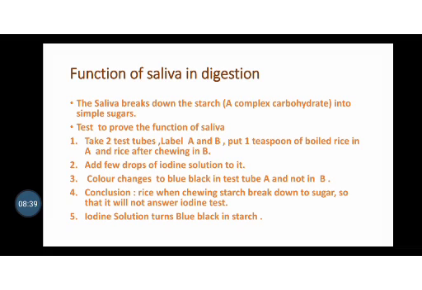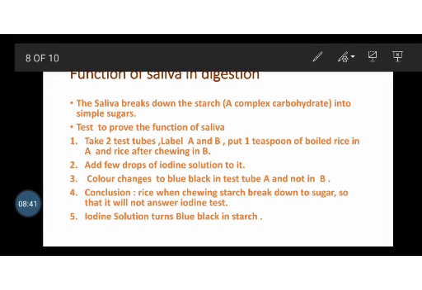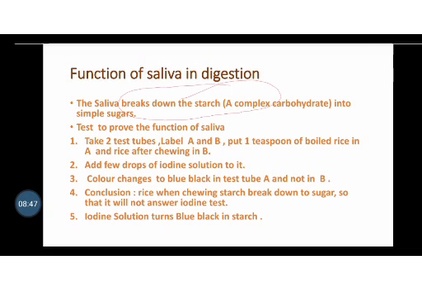So that is the function of the mouth. What is actually happening in the mouth? Saliva breaks down the starch into simple sugar.